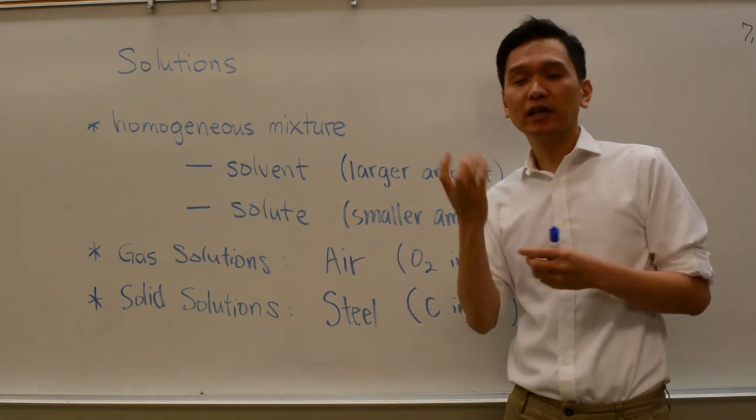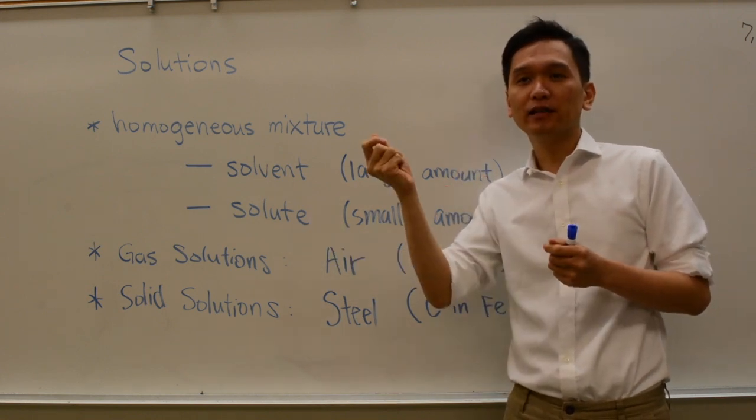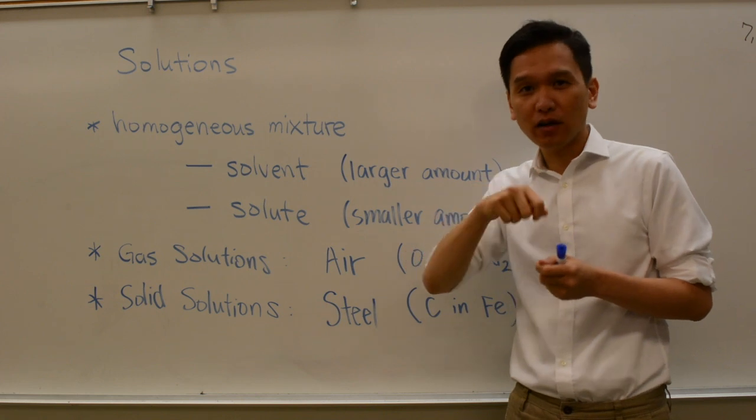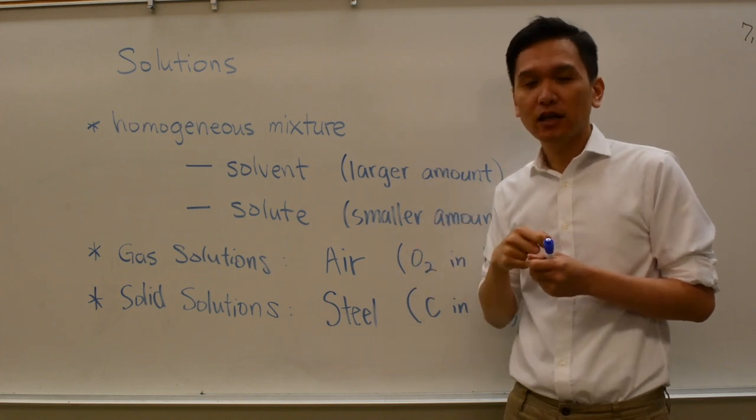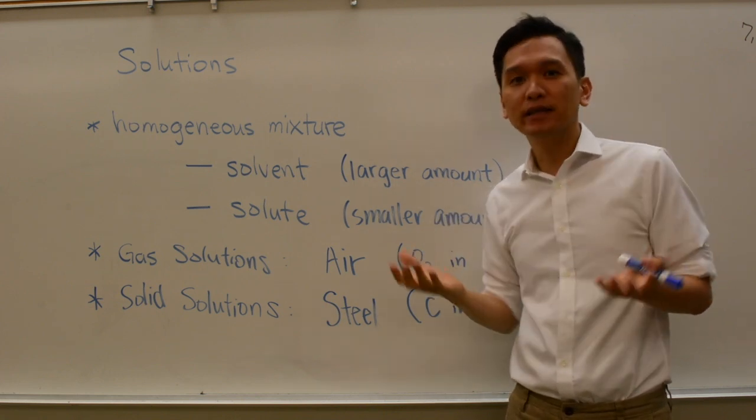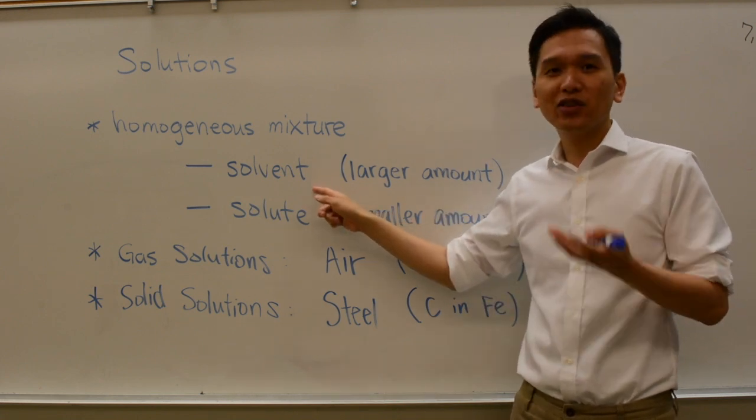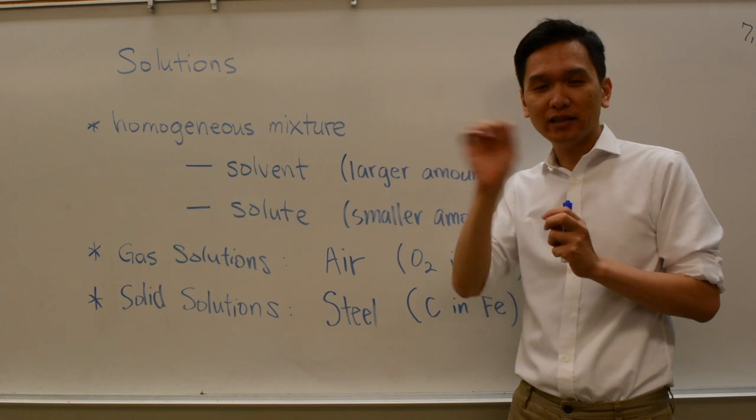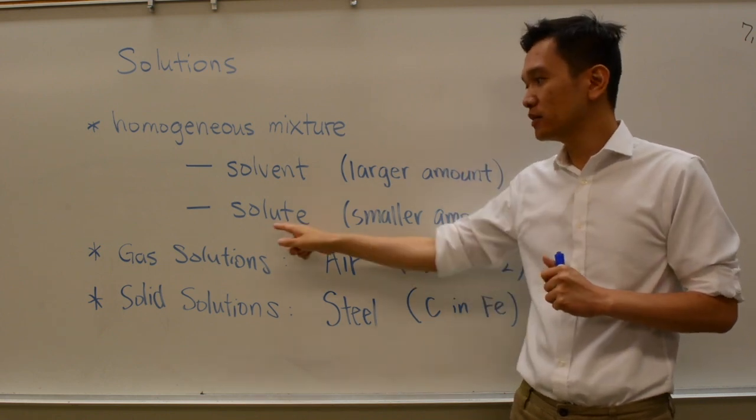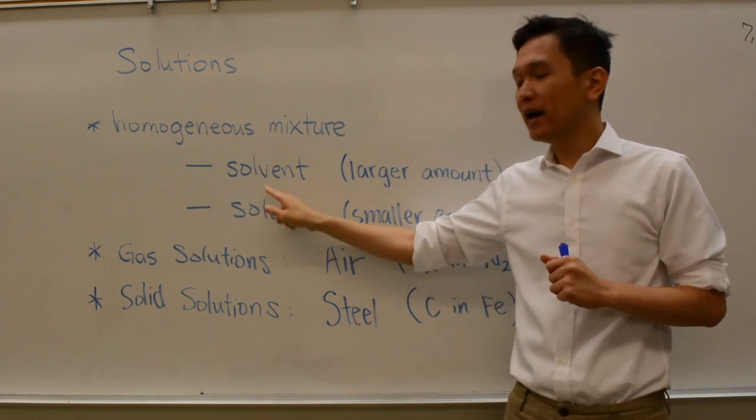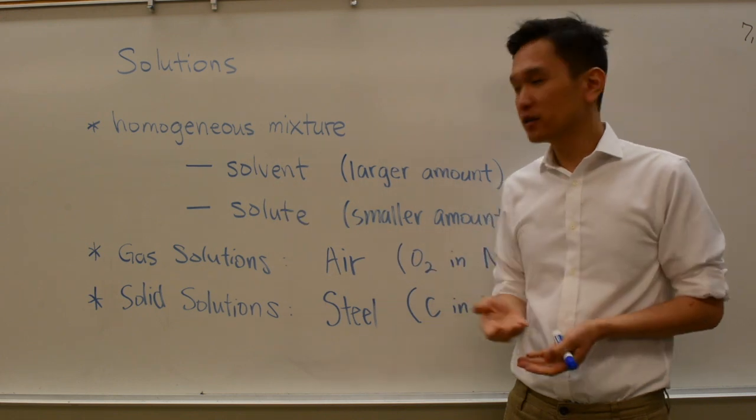So for example, if you take a cup of water and you take some salt and you dissolve that salt in that water to make a saline solution, what is a more abundant substance there? That's the water. So the water is the solvent, and the salt, NaCl, that you add into that water is called the solute. The solute and the solvent together makes up the solution.